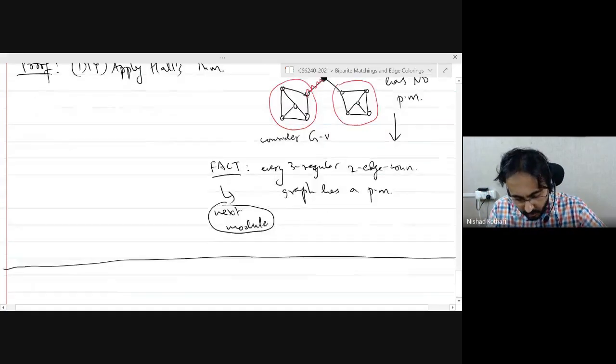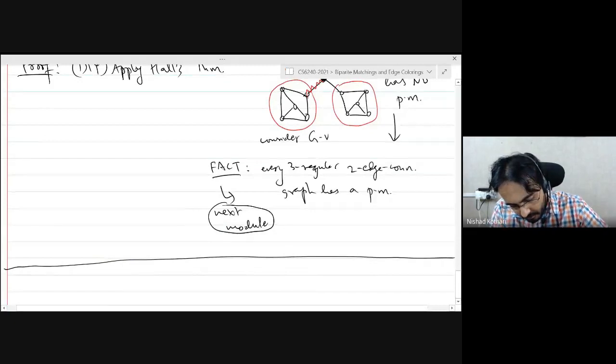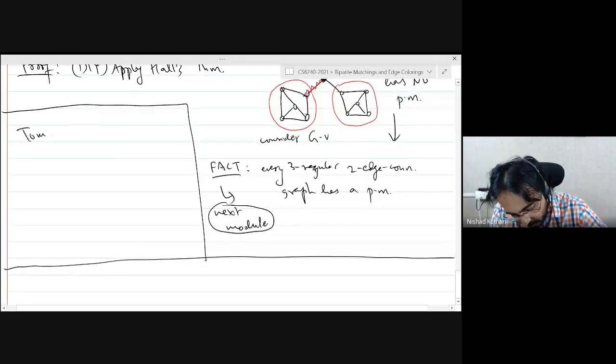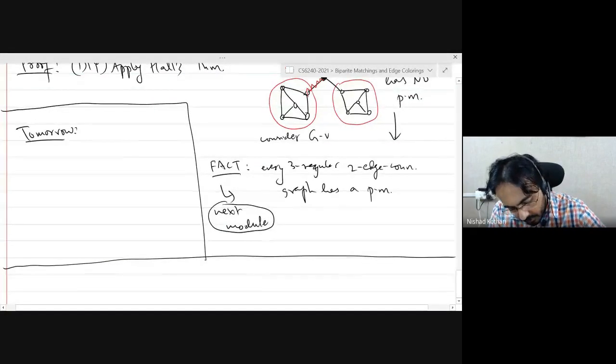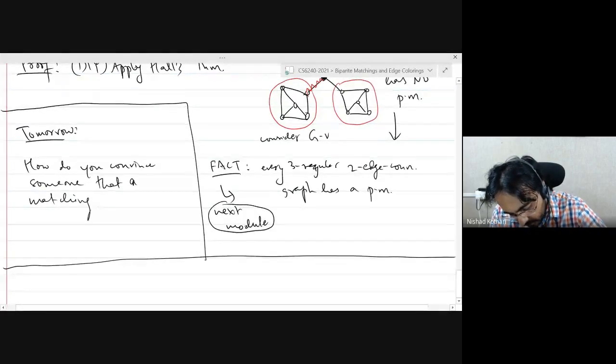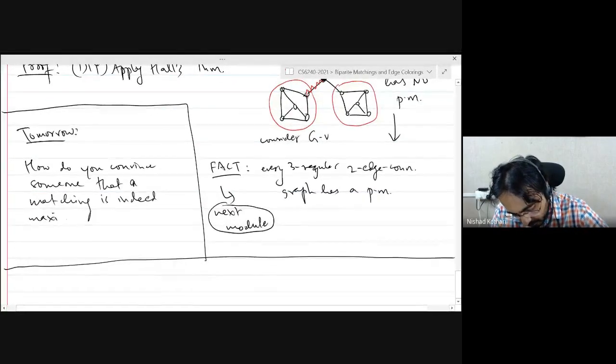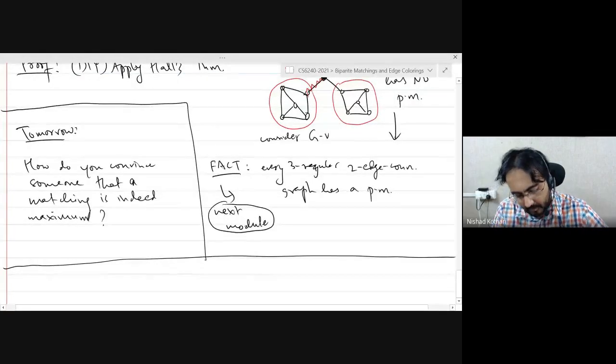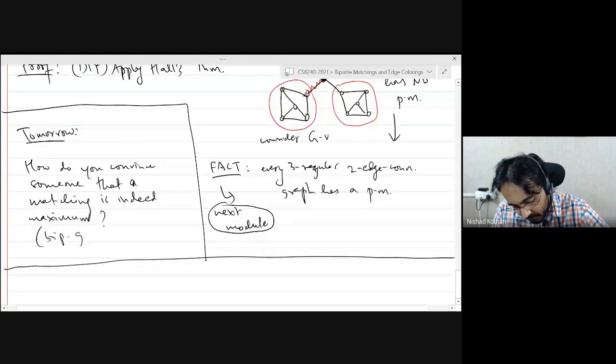Okay, so tomorrow we'll continue our discussion, and the question is, how do you convince someone that a matching is indeed maximum for bipartite graphs?